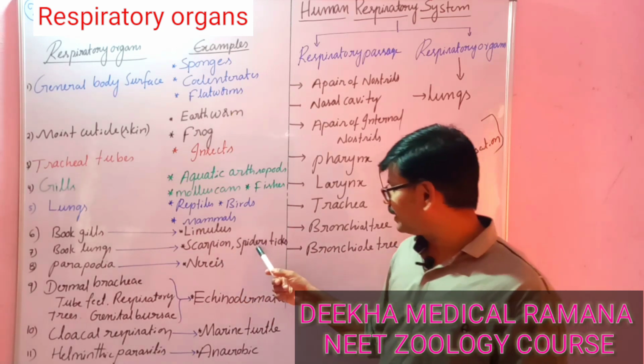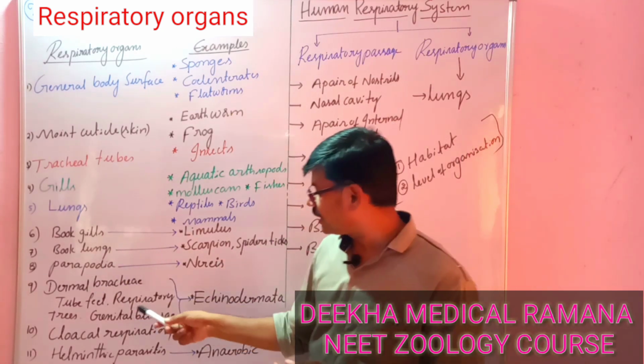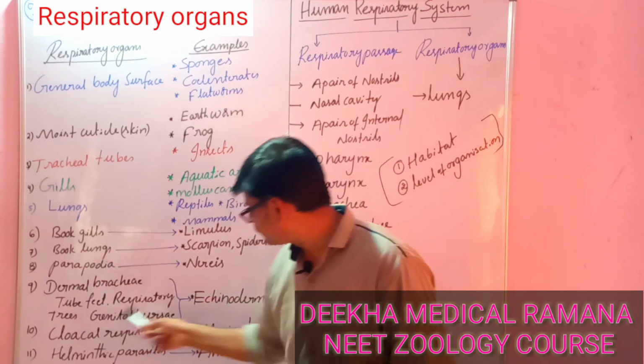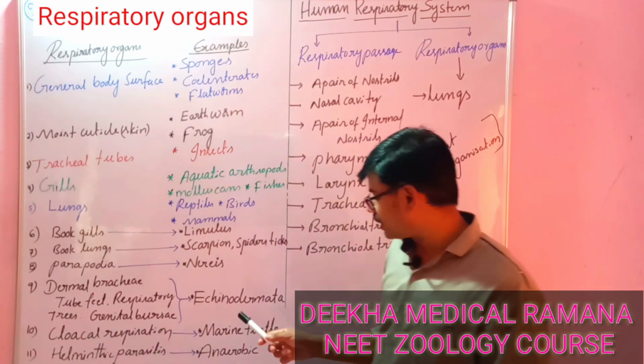and book lungs in scorpions, spiders, ticks and mites, and parapodia in Nereis, and dermal branchiae, tubifid respiratory trees, and genital bursae. These all are respiratory organs in phylum Echinodermata. And cloacal respiration we can see in the marine turtles.